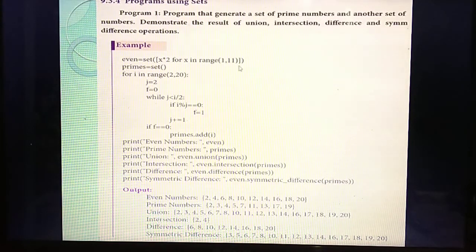What's the meaning? The numbers you are giving are from 1 to 11. Understand? So 1 to 11 you are going to give. That's the even numbers. Then primes. Inside the primes you are going to create an empty set. Okay, an empty set you are going to create, because the set contains no elements.